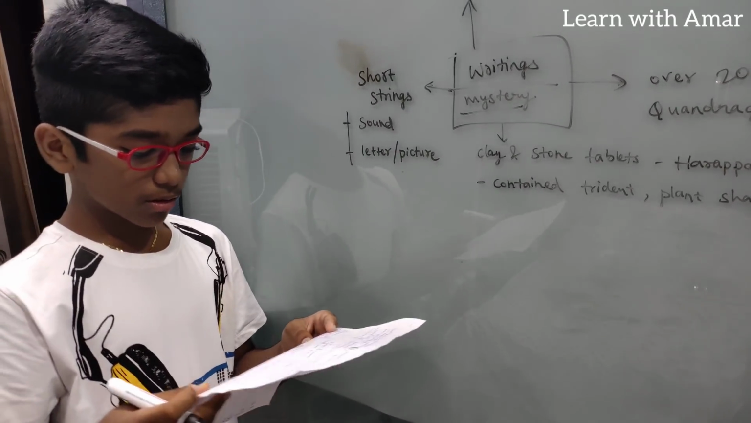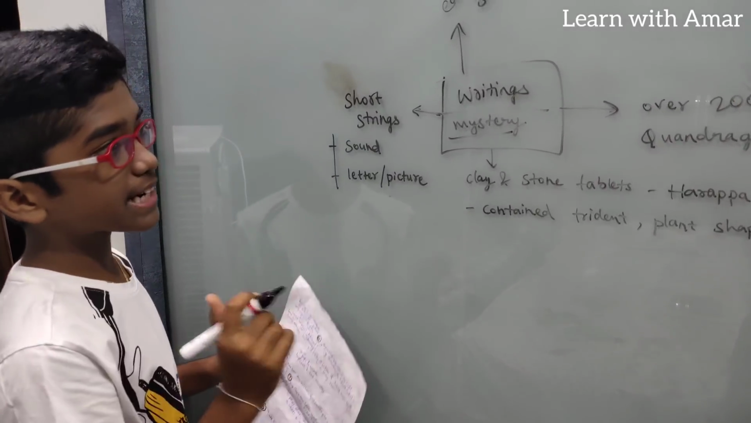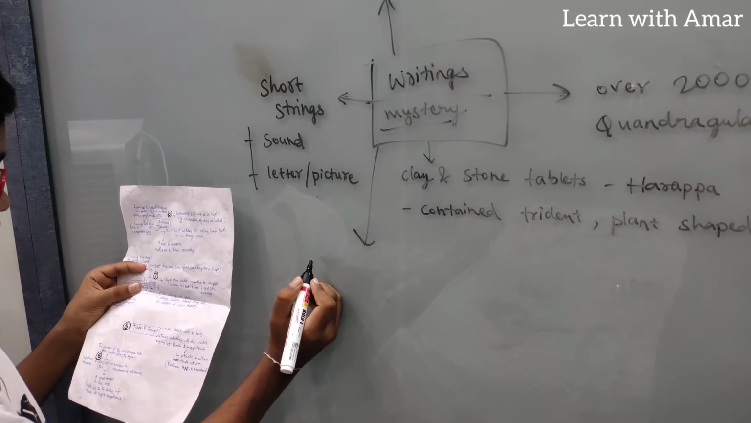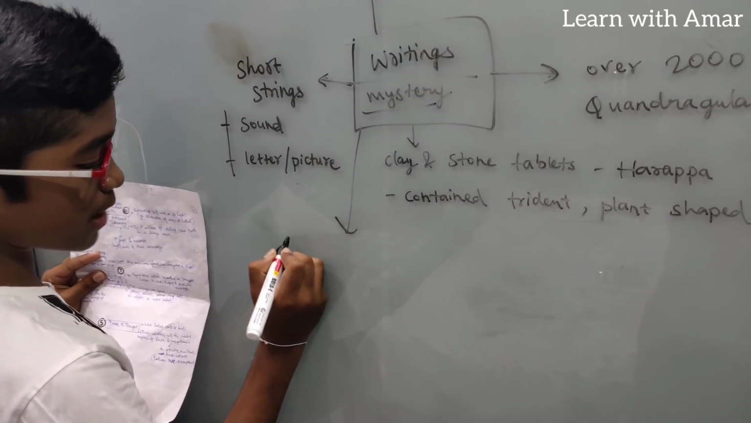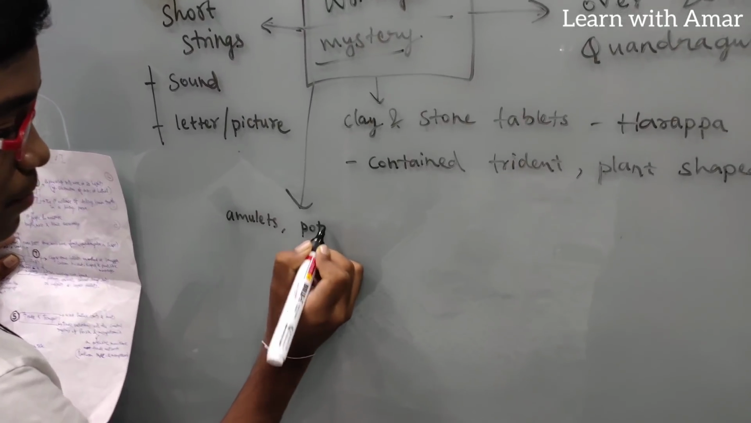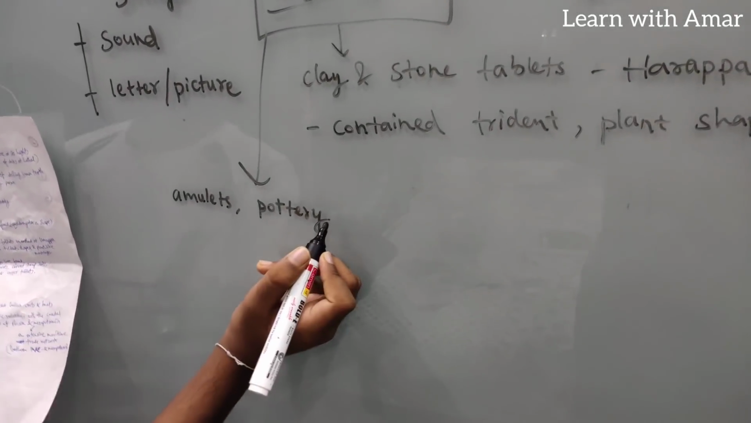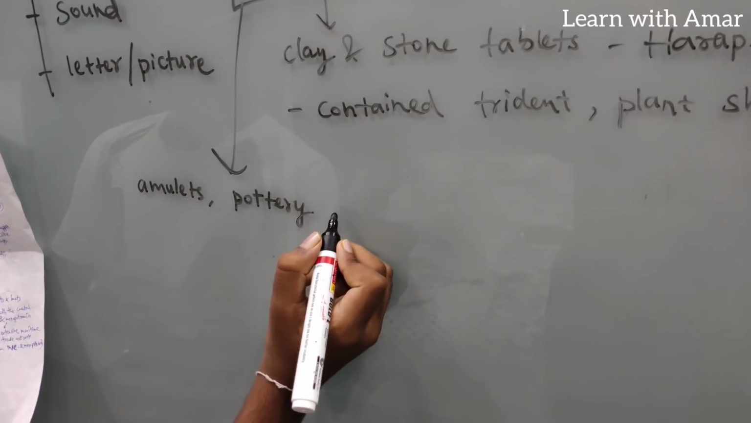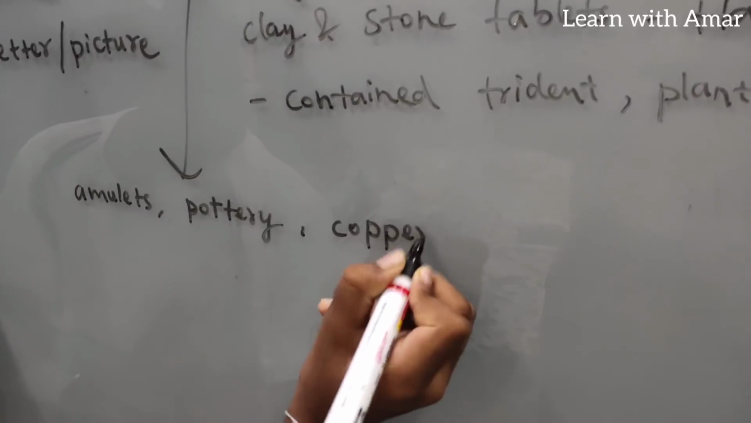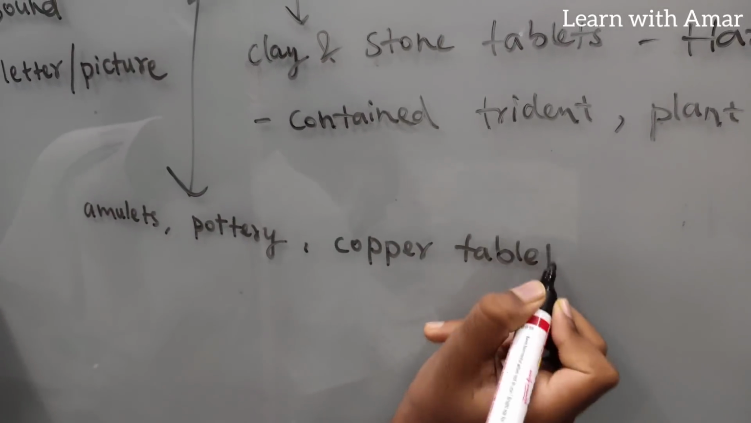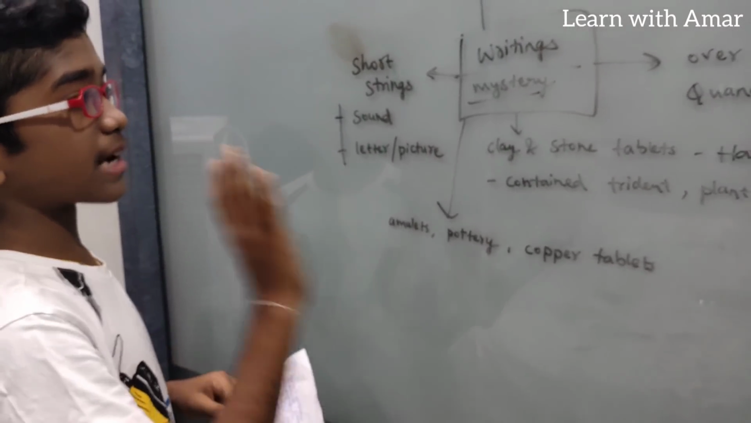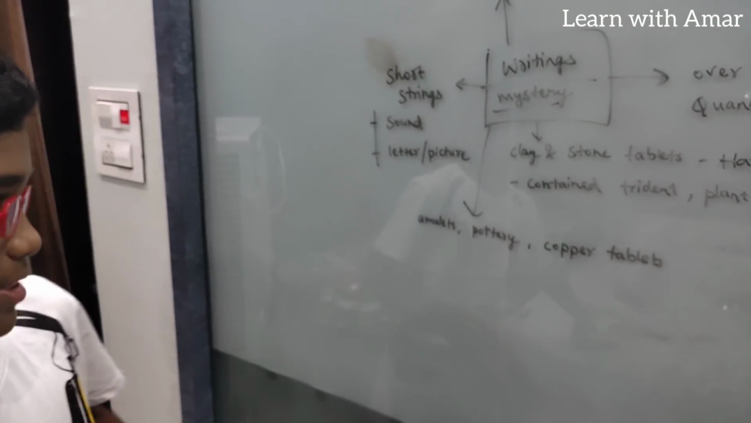So these writings of the Indus Valley civilization, we found them on amulets, in pottery, and also on copper tablets. So this is it about writings. Sadly, it remains a mystery till now.